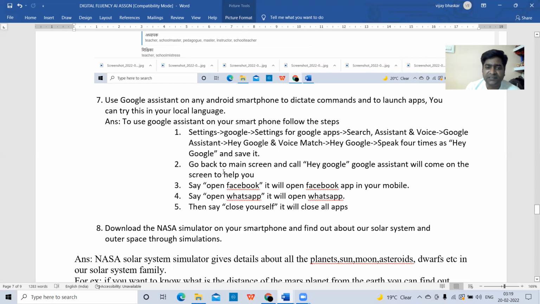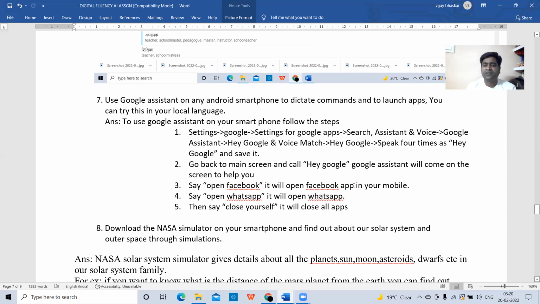After setting it, you go back to the main screen of your mobile and call Hey Google. When you call Hey Google, Google Assistant will come on the screen of your mobile to help you. And whenever it appears on the screen, you need to say, Hey Google, open Facebook.